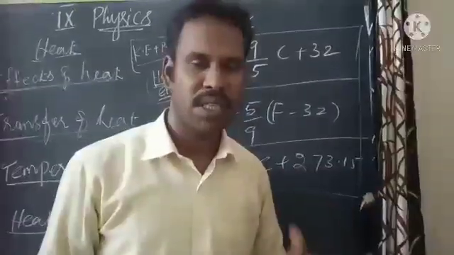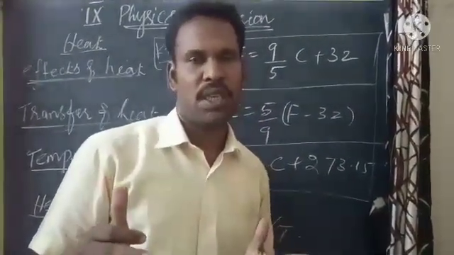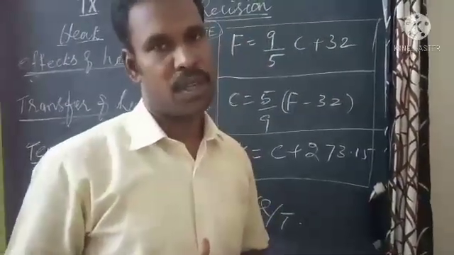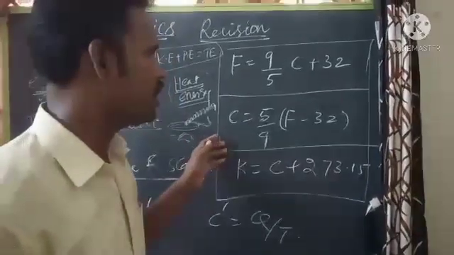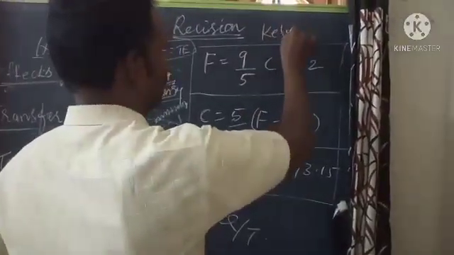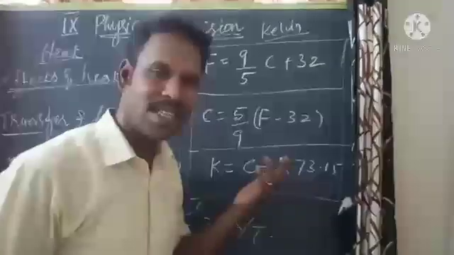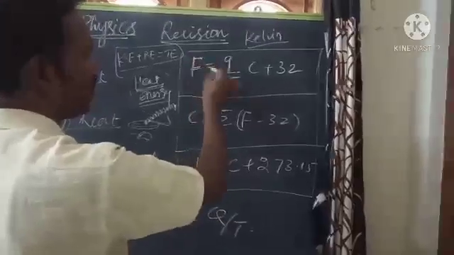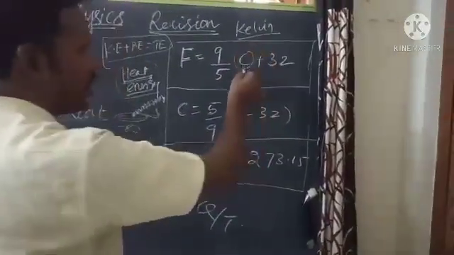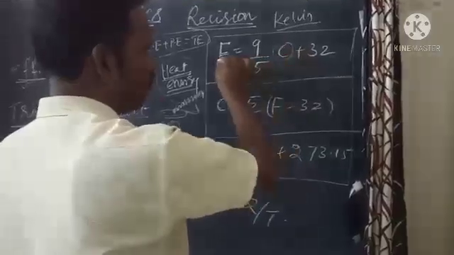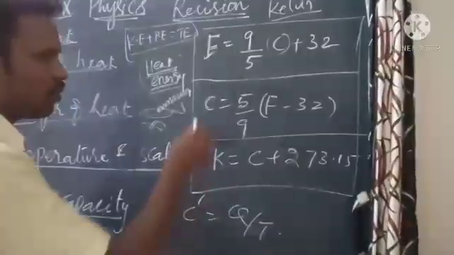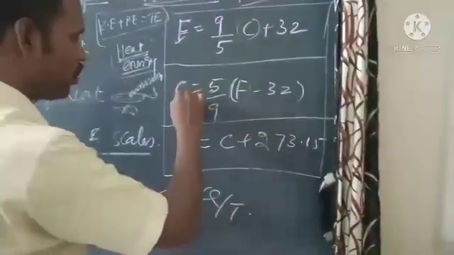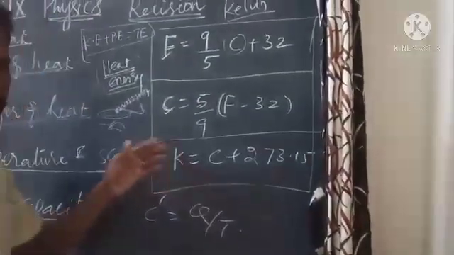So what is called temperature? Temperature is the degree of hotness or coldness of a body. The SI unit of temperature is Kelvin, but nowadays we are using Celsius scales. If you know the Celsius value, you can put it in this equation and get the Fahrenheit value. If you know the Fahrenheit value, you can substitute it and find the Celsius and the Kelvin like that.